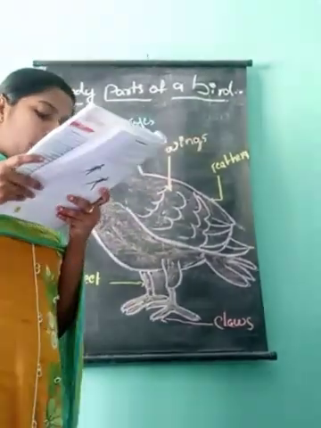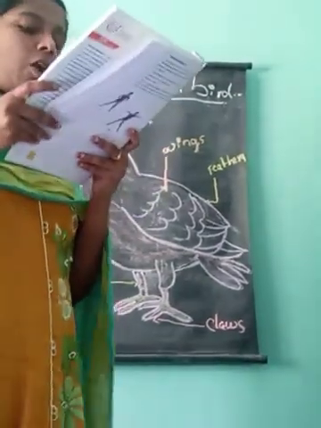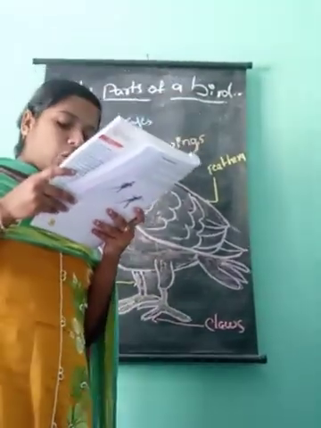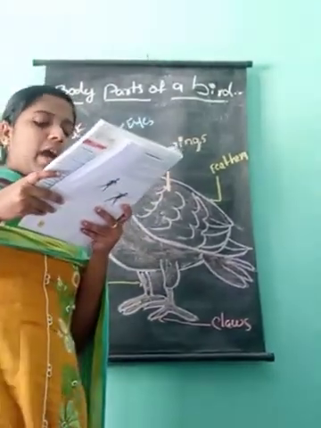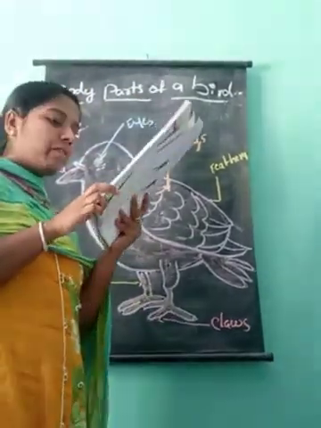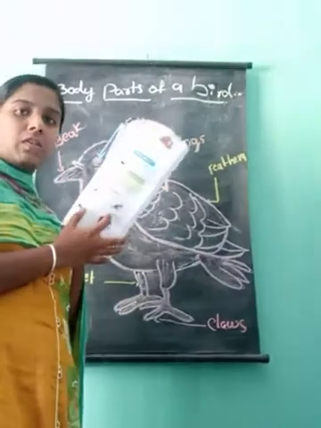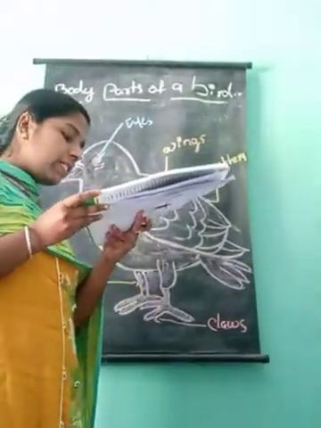First, look at how you see here. Black color bird is what? Crow. First bird is crow. Second is looking like a pigeon. Two colors mixed here, pigeon. And next, third bird is sparrow. This bird is sparrow. And next bird is parrot.